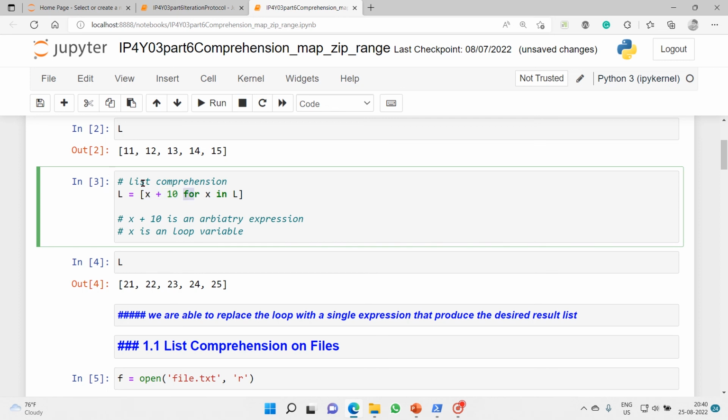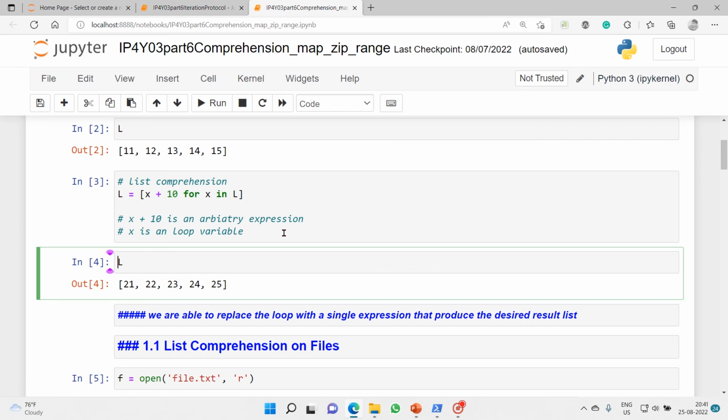Then I have used the for loop, defining the loop variable x, and then in L, it steps into a sequence or iterable object, that is L. And now we'll see x plus 10 is an arbitrary expression and x is a loop variable, and now we'll see how it goes.